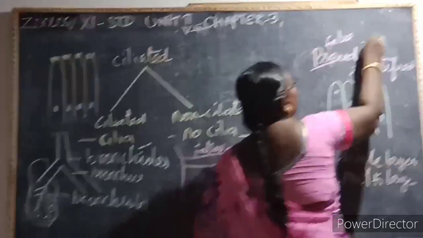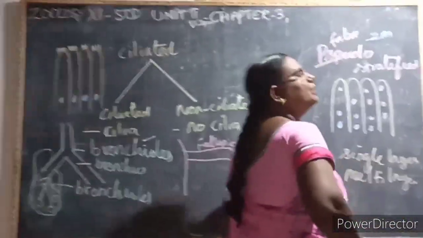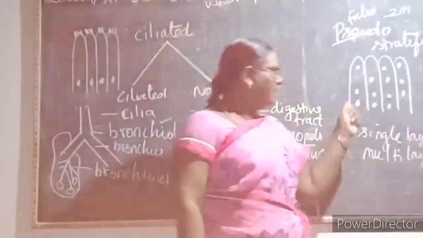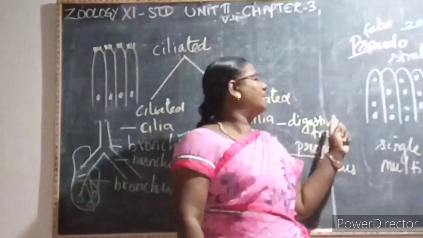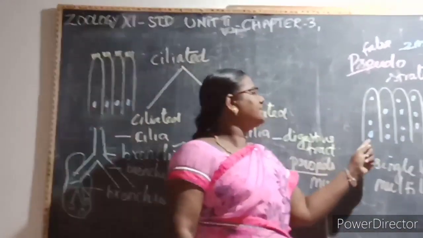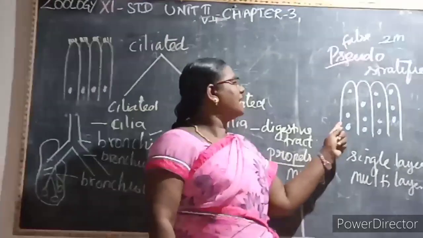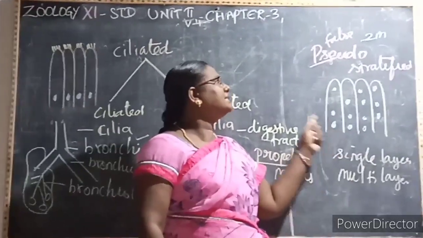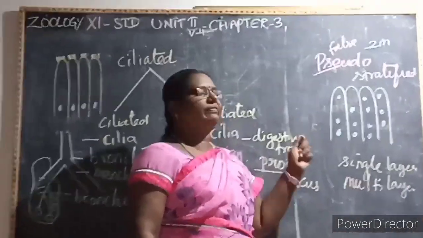It is a 2-mark question. Why is it called pseudo-stratified? It is a single layer, but it appears like multilayered. Why? Because the nucleus is present at different levels in different sites of the cells. Hence, it is called pseudo-stratified.